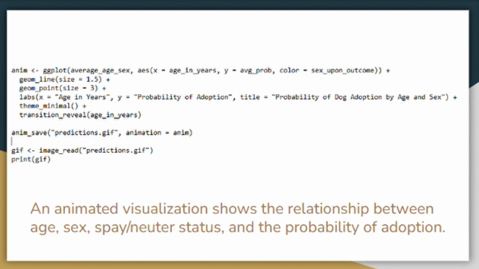Lastly, an animated visual shows the relationship between age, sex, spay-neuter status, and the probability of adoption. For this in particular, I had to individually code the average age of dogs that were adopted. My model originally looked like a bar graph, and it showed the average age of adoption, which had actually been around 2 years old.